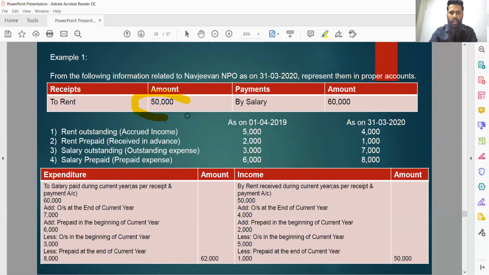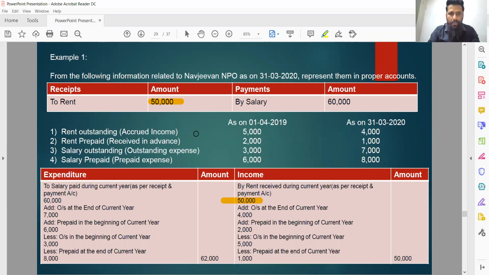At first, we will talk about rent only. Obviously, it is given on receipt side, which means it is an example of income. So it will be shown to the credit side of income and expenditure account. Rent received was 50,000 during current year, which is posted over here to the credit side of receipt and payment account, that the rent received was rupees 50,000, which we have shown right here to the credit side of income and expenditure account.